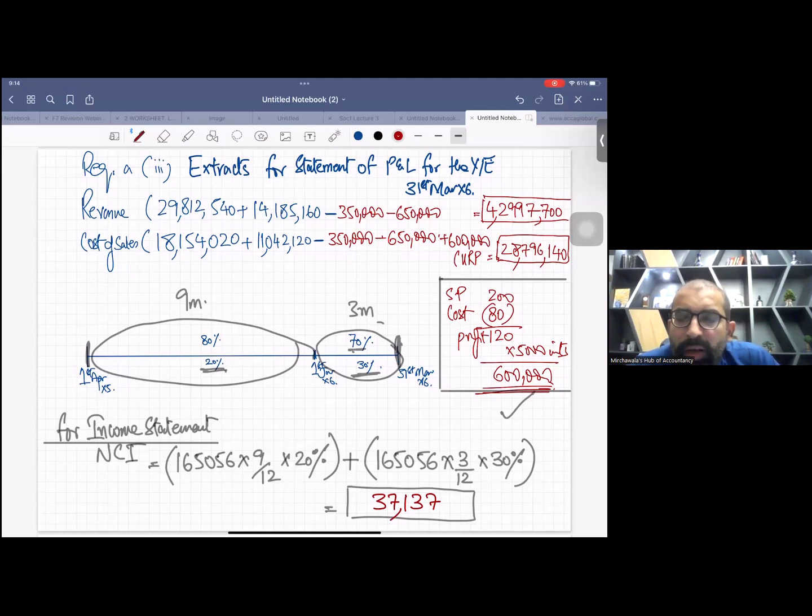Very good, thank you. Because it was a P2S sale, not an S2P sale. Had it been an S2P sale, then yes, you would have to deduct URP from NCI as well. This was a P2S sale. Use your brain.